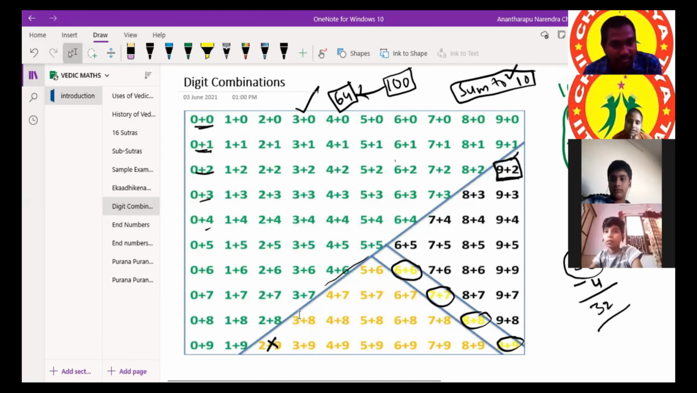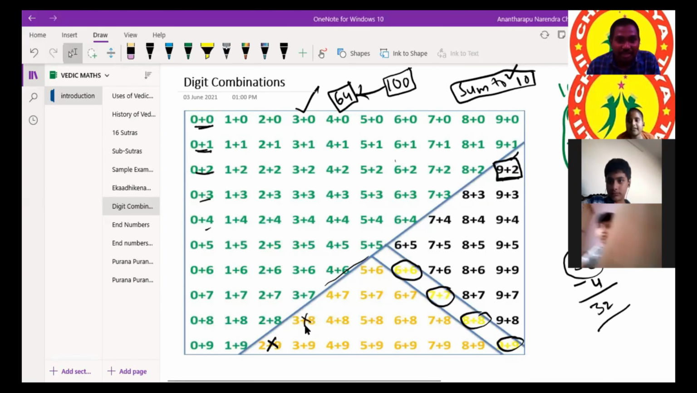Even 3 plus 9 and 9 plus 3, 3 plus 8, 7 plus 9 and 9 plus 7, 8 plus 9 and 9 plus 8, 4 plus 8 and 8 plus 4. Whatever you are telling, all those are already given in the orange color.